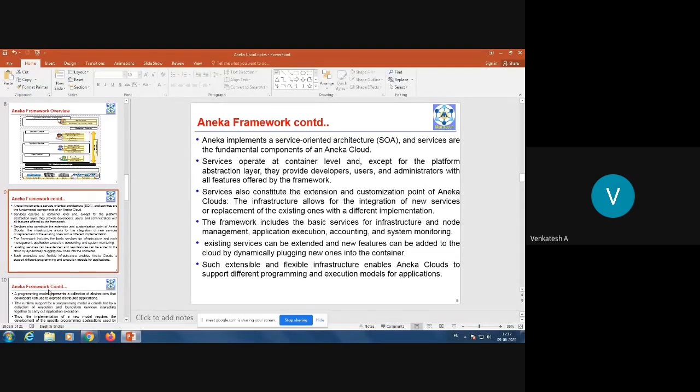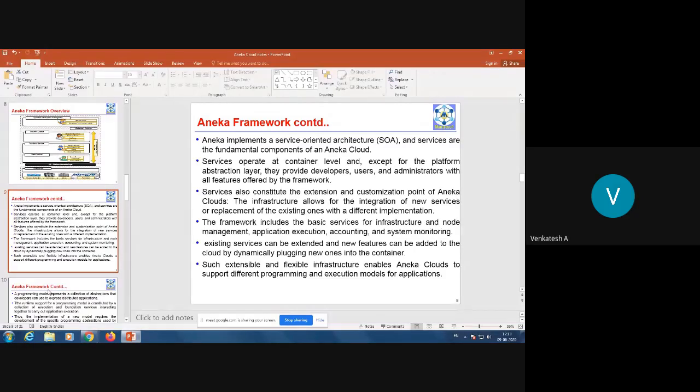That we saw in the previous slide. Services also constitute the extension and customization of Aneka clouds. The services are so flexible that you can extend them or customize them. The infrastructure allows for the integration of new services or replacement of existing ones with a different implementation. Say, for example, you have a particular service whose performance is not up to the mark, you can replace it with a new implementation. That is also possible.